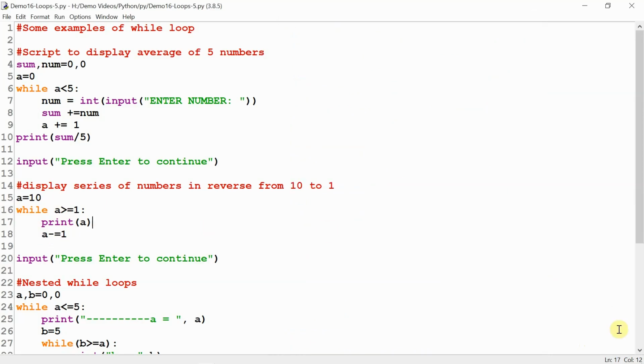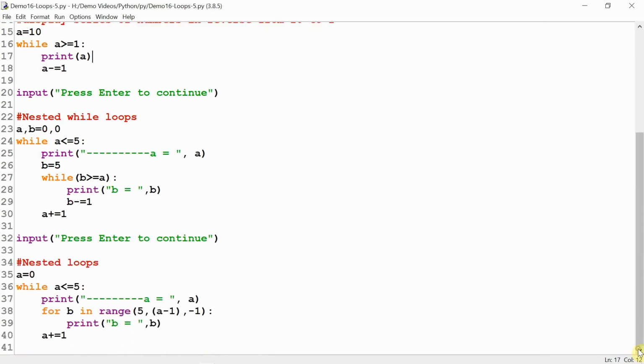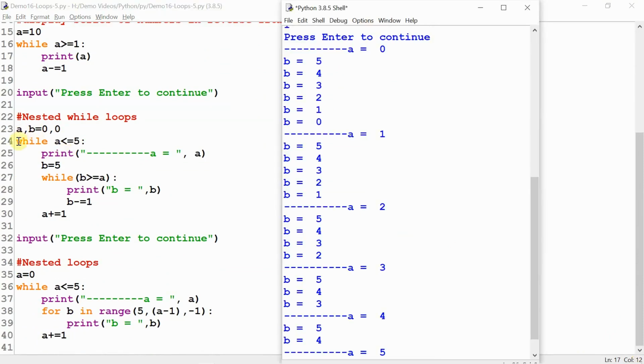Let us see. There are two variables in line number 23. Both are A and B, both initialized to 0. So this outer loop, the parent loop, is saying A less than or equal to 5. And for each iteration, you see B, line number 26, B is initialized to 5 again and again. For every iteration, B will be reset to 5. So when the inner while loop executes, B will always be set to 5.